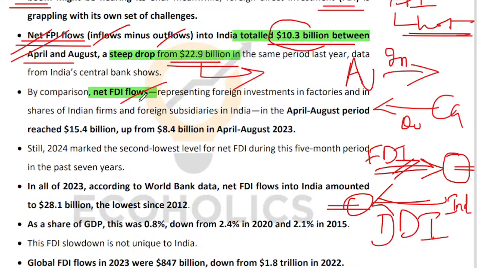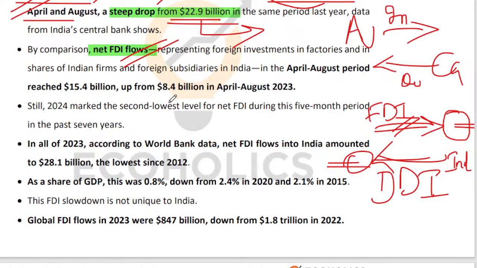So if you see what is happening so far as net FDI flow is concerned, right? In the April to August period, again, in this year, we have attracted around $15.4 billion of FDI as compared to $8.4 billion in the same period last year. So this is, let's say, nearly double, right? But don't start celebrating just yet that we have attracted nearly double as compared to last year. Last year was pathetically bad. If you're doing well as compared to last year, that's not a great compliment for yourself.